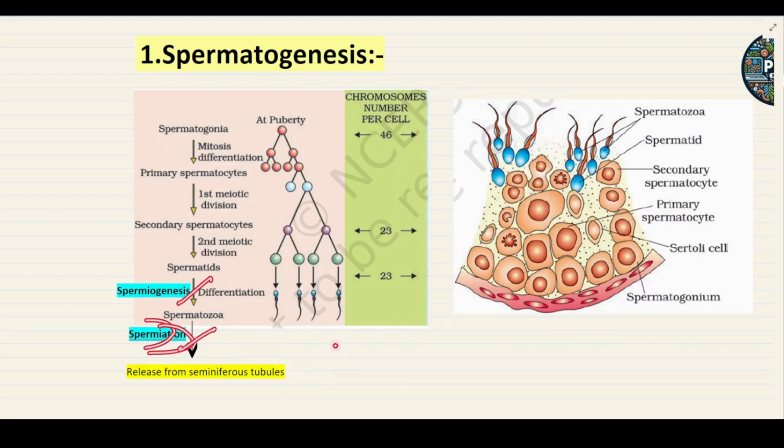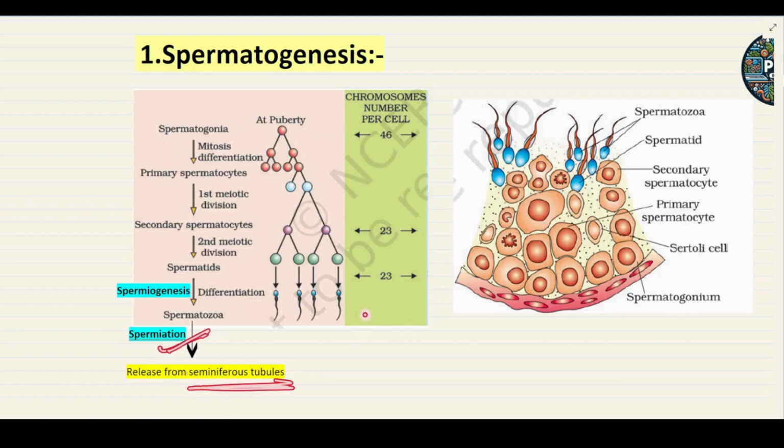The difference between spermiogenesis and spermiation is very, very important. What is spermiogenesis? It is the formation of spermatozoa or sperm from the spermatid. And what is spermiation? It is when the spermatozoa embedded in the head of the Sertoli cell are released from the seminiferous tubule.